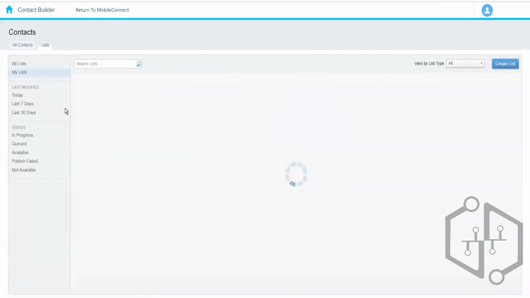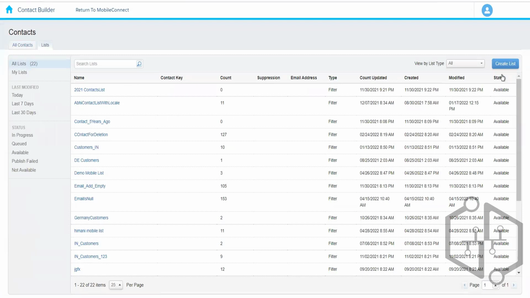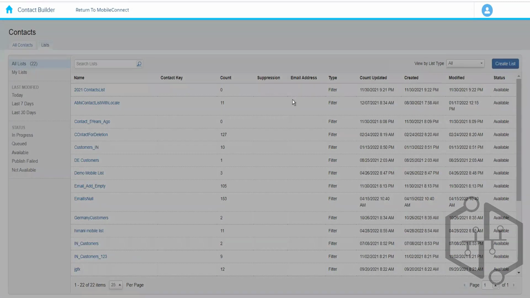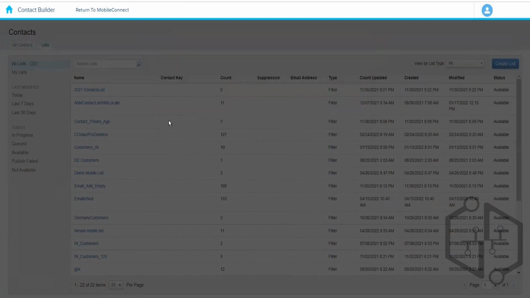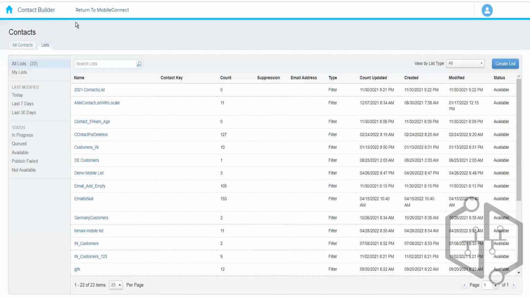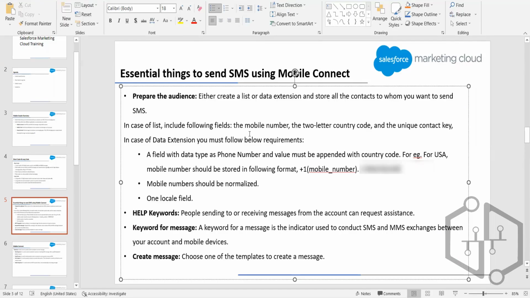These lists are called the mobile lists that we can see over here. When we click on the create list button, it asks how we want to create the list. We have the filtered list and create from file options. We will discuss these in detail when we come to Contact Builder. For now, I just wanted to show you that we have a separate list called mobile list in Contact Builder. In the case of a list, these three things are required. In the case of a data extension, the phone number and the locale field are required.